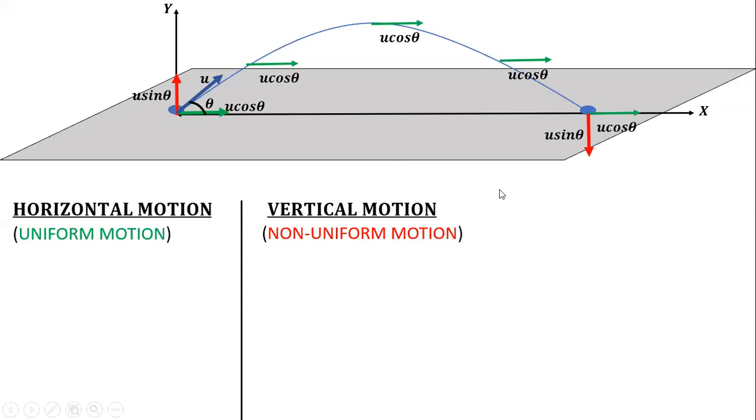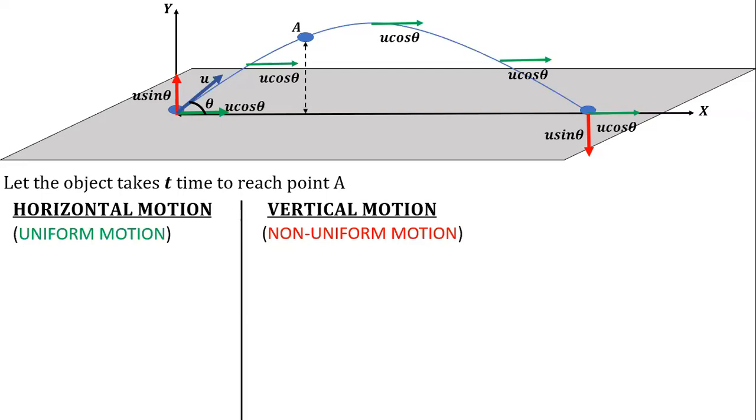So I will assume a small point A on the graph, a generalized point, and suppose it reaches that point in time t. When it reached point A, it covered some vertical height and some horizontal distance simultaneously.